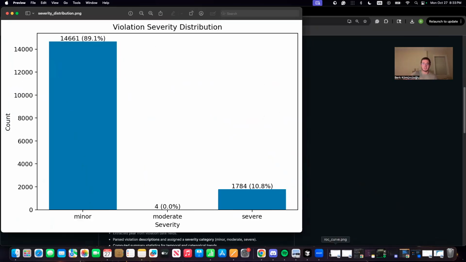Finally, here's the violation severity distribution. Most cases are minor administrative, but about 10% are severe, things like unsafe structures or fire hazards. This helps us understand the overall seriousness of violations across the city.